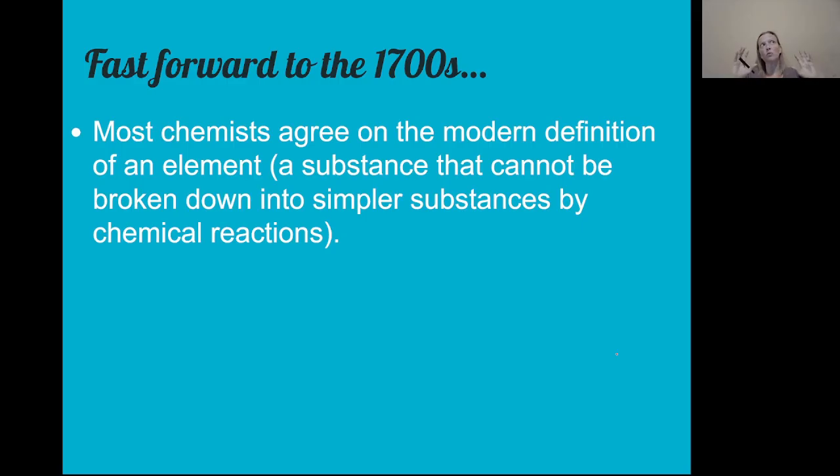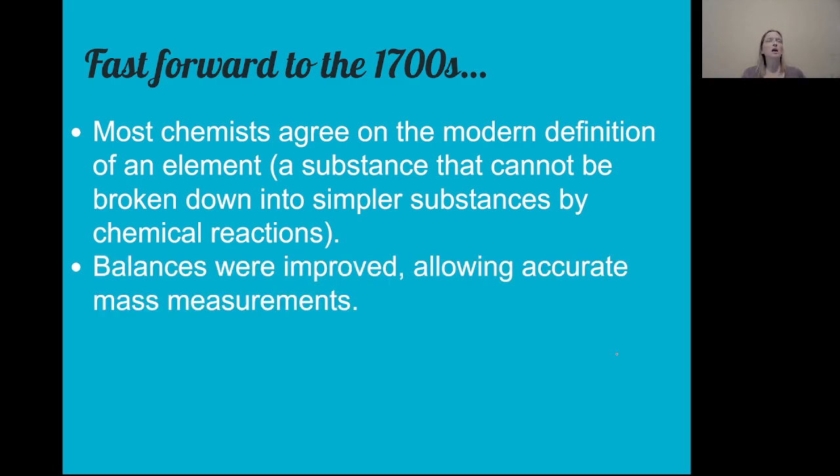at this point, most scientists agree that there are these things called elements. They are the simplest substance possible. You can't break it down into a simpler substance through chemical reactions. In addition, technology has advanced to the point where people can take pretty accurate mass measurements. Before this point, people did think that matter could be created and destroyed. Just because they couldn't take careful mass measurements, they didn't realize that when there's a chemical reaction and mass seems to disappear, the mass has actually been released as gas in the air. They didn't have good ways to capture gases and then measure masses in that way.